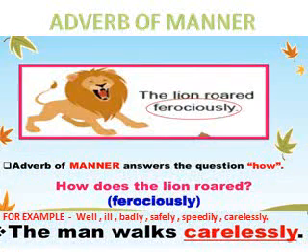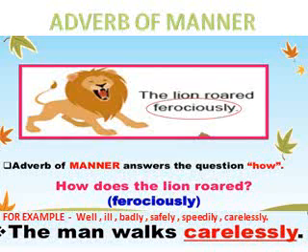Our first type of adverb is adverb of manner. Adverb of manner answers the question how: how an action is done. For example, here you can see how does the lion roar. So, how an action is done here? Ferociously.